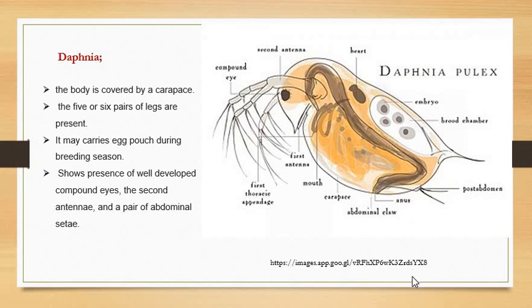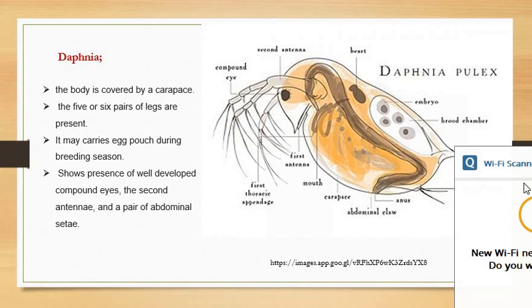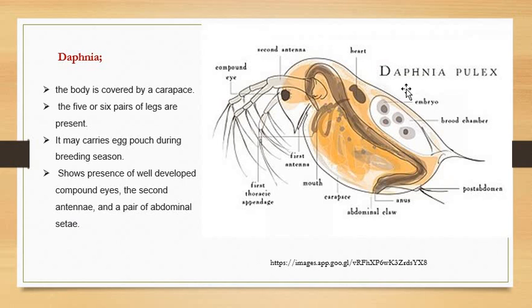The anal spine or posterior opening comes out to this abdominal claw, which is visible under the light microscope and is a characteristic feature. So overall you can easily identify the Daphnia or Cladocera under a light microscope. And one more characteristic feature: their gut, their alimentary canal, is very well visible in any condition under the light microscope.